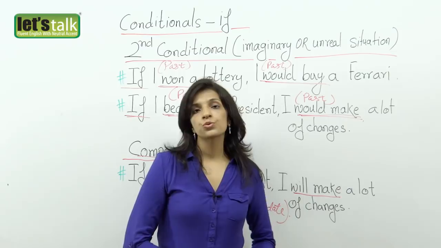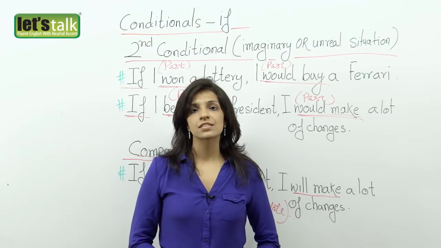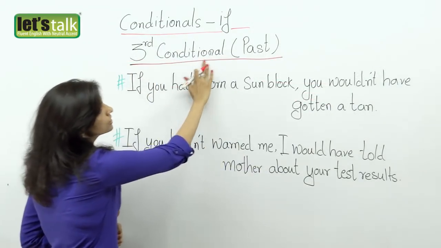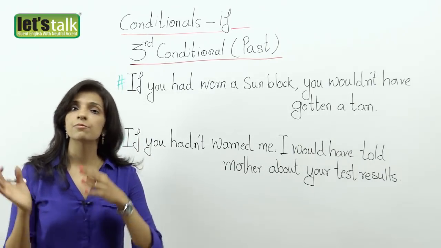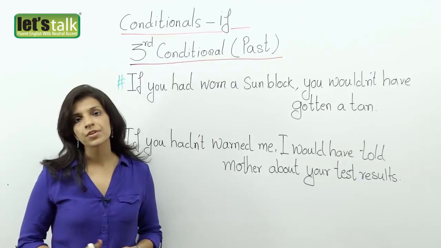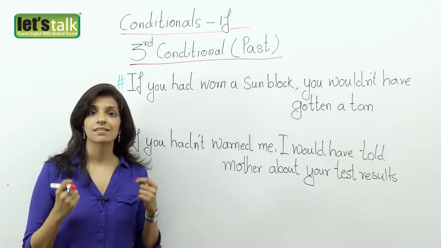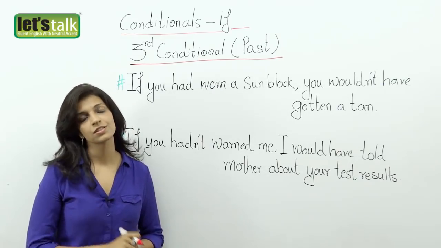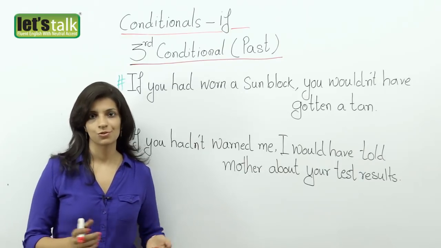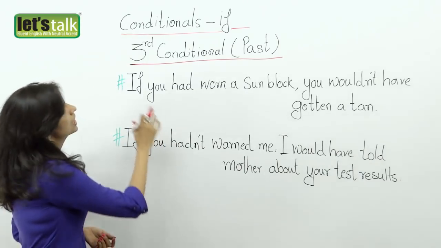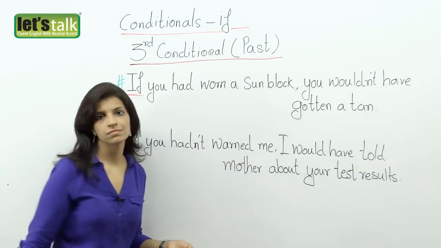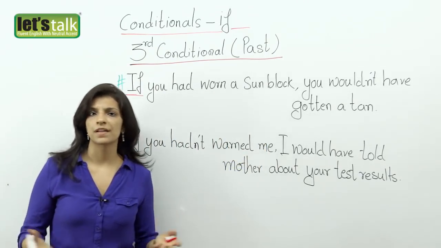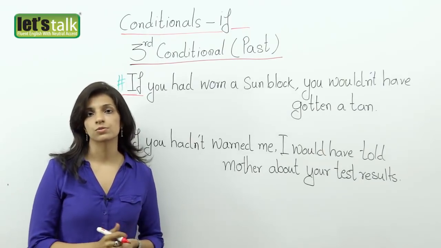Now I'm going to take you through the last type of conditional sentences using if. We use the third conditional when we talk about something in the past. The time frame has gone, you did something or you didn't do something, and hence there is a consequence to your action. So I have two examples. If you had worn a sunblock, probably last week you were at the beach and you didn't wear a sunblock, so you've got a tan.